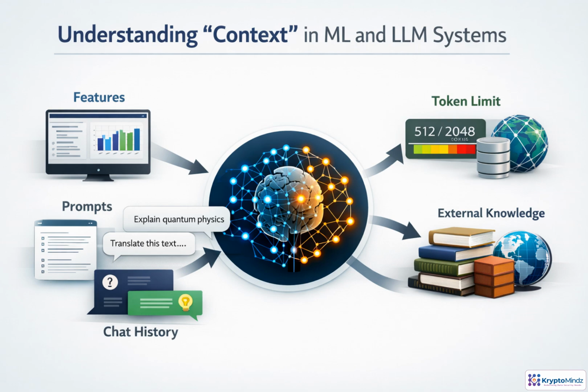Context is the information a model can use when it makes a prediction or generates an answer. In this topic, we'll look at features, prompts, chat history, token limits, and external knowledge, and see why context has such a strong effect on model behavior.